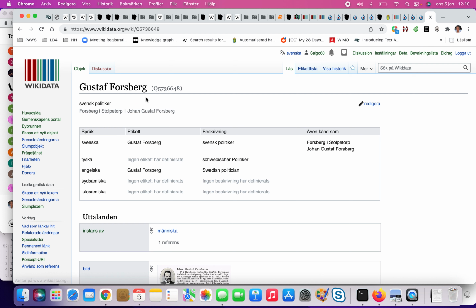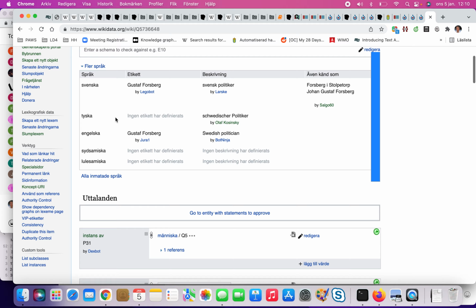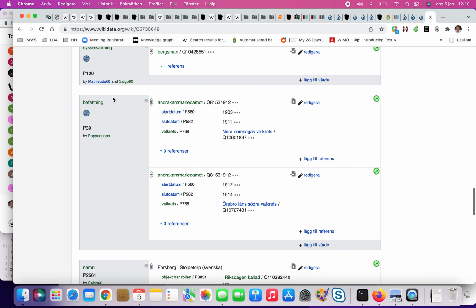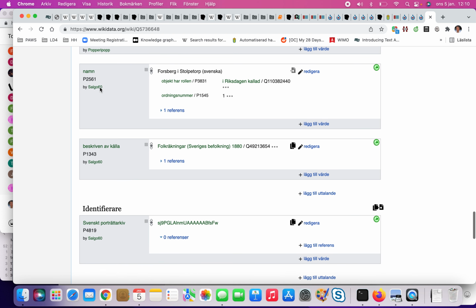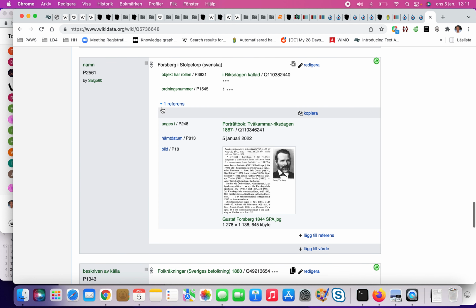What we have done now is that in Wikidata, which is the data layer of Wikipedia, we have added a convention. Here you have all the properties, we have 9,000 properties, and one is name, and now this name form is "i riksdagen kallad", what it's called in the Swedish Parliament. And here we have a number, if it's the first, second, and so on. Some people changed. And then we also say that the source is Porträttbok 2 Kammarriksdagen.